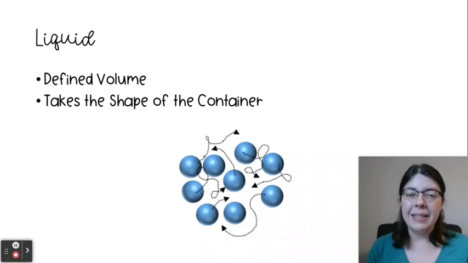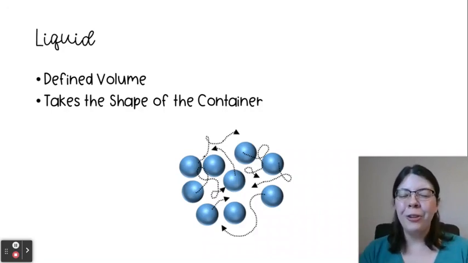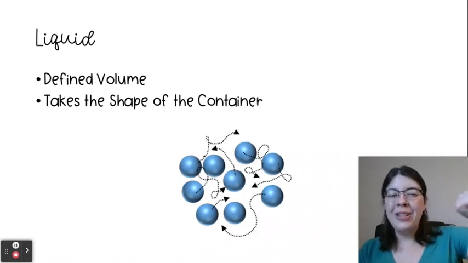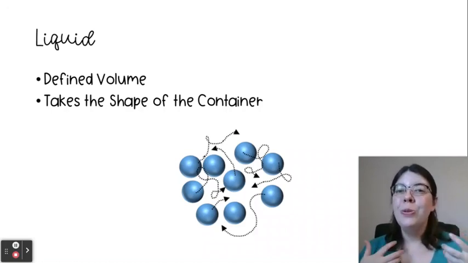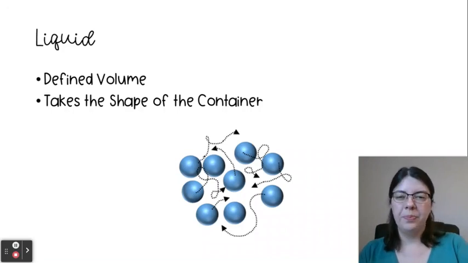So an example of this, if you have a gallon of milk or water or juice, whatever your favorite beverage is, if you take that gallon jug and you pour it into 8 different cups, you still have a gallon of that beverage. It doesn't change the volume, but the shape of it did change.